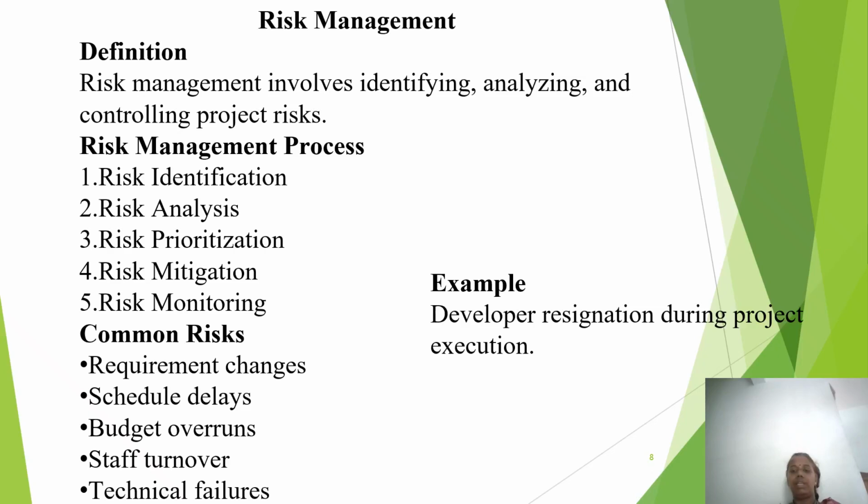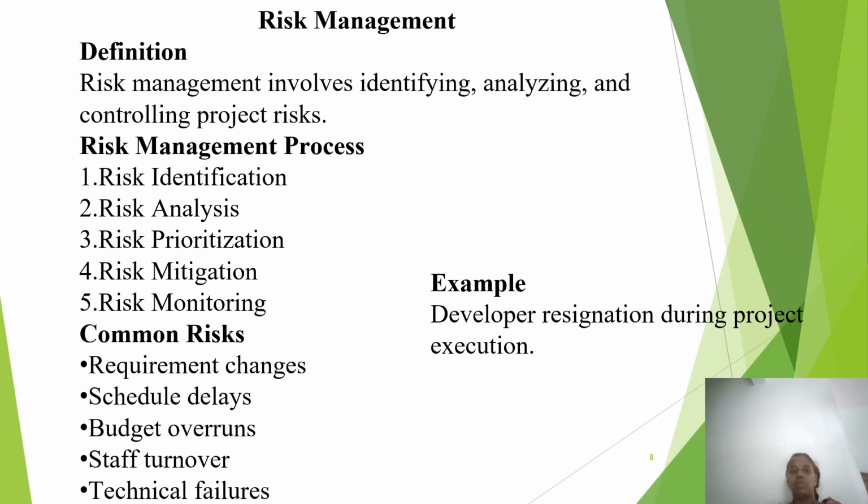Instead of waiting for the problem, a project manager must identify risk early and prepare preventive action. That is the purpose of risk management. So, risk management is the process of identifying possible problems before they happen and preparing solutions in advance.